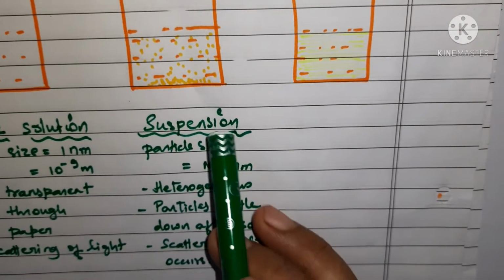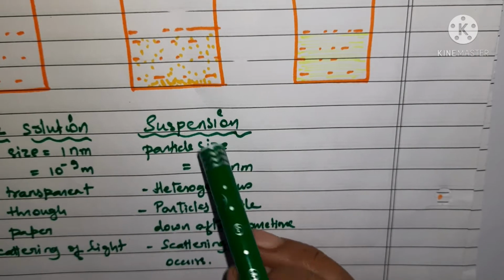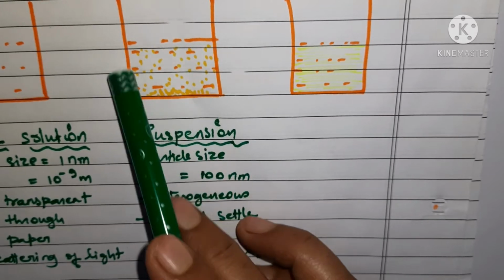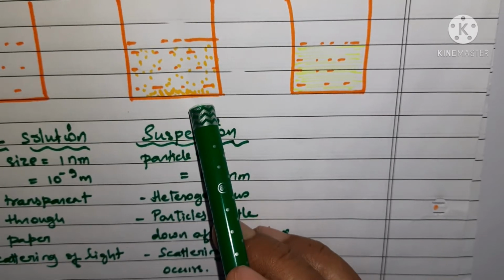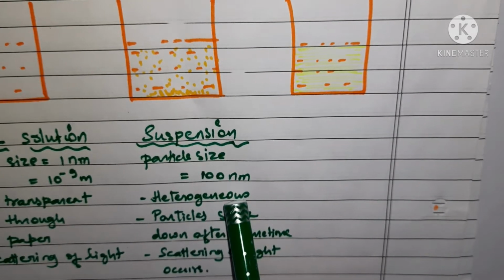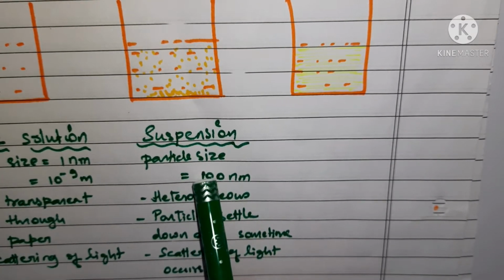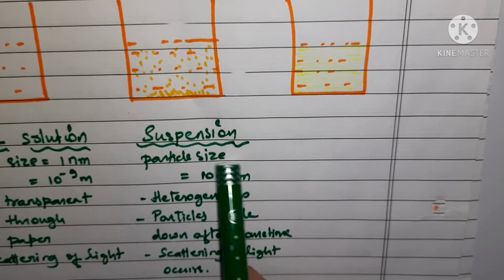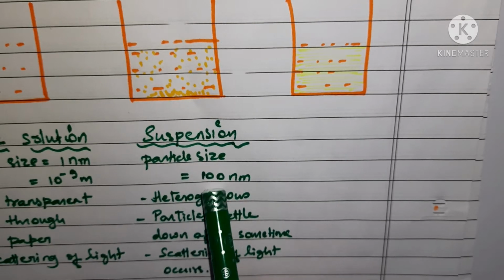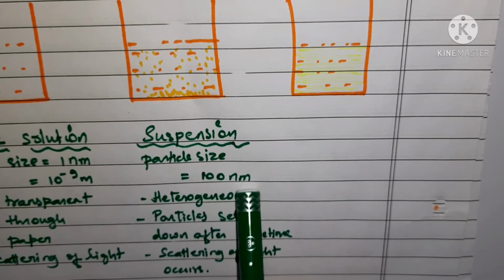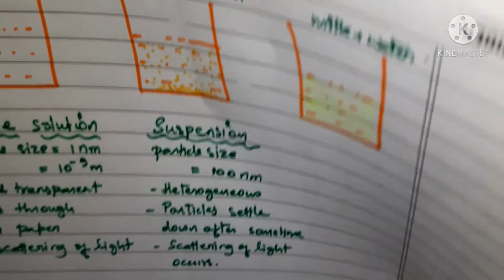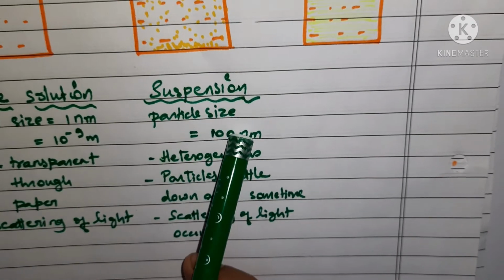The second beaker had wheat flour in it, and when it was mixed, it was not at all uniformly distributed, so it was considered heterogeneous in nature. The particles were visible to our naked eyes, and the size was nearly about 100 nanometer. So it was quite bigger in size in comparison to the particles in the first case.